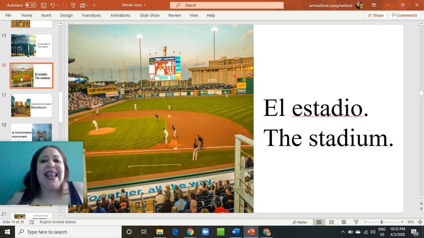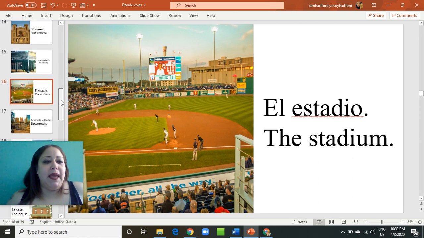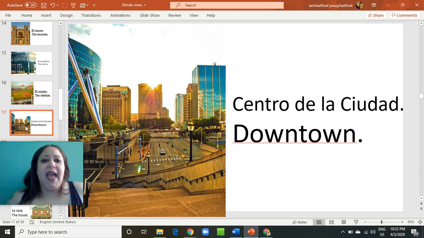Okay. El estadio. Ooh, who is ready for the Yard Goats games in El Estadio, the stadium? We're just going to do one more for today. Centro de la ciudad, downtown.